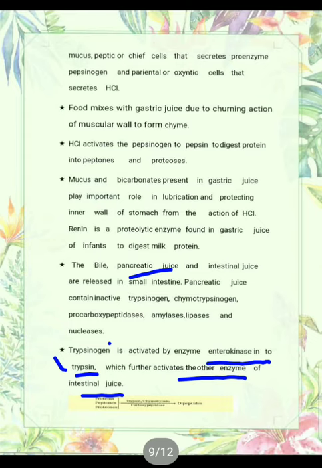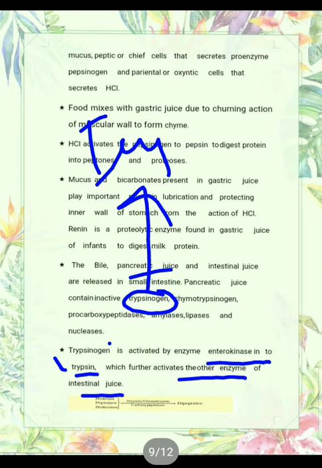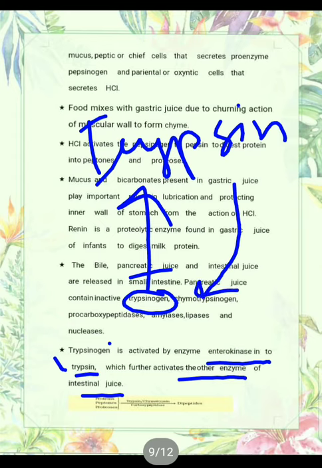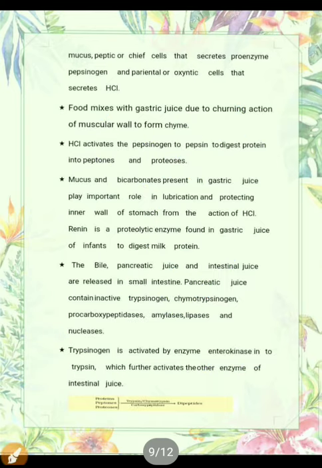Trypsinogen converts into trypsin with the help of enterokinase. Now trypsin further converts chymotrypsinogen into chymotrypsin and procarboxypeptidase into carboxypeptidase, which are the activated forms. So you can see that trypsin, chymotrypsin and carboxypeptidase, these three are the proteolytic enzymes. Proteolytic means these help in the digestion of proteins.